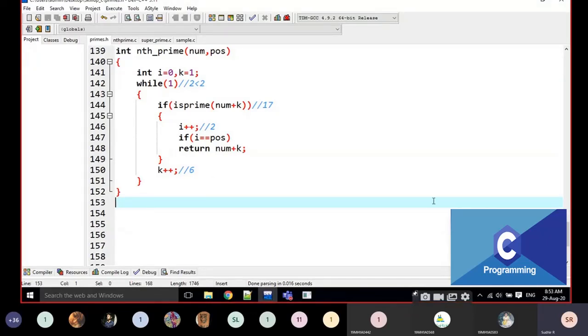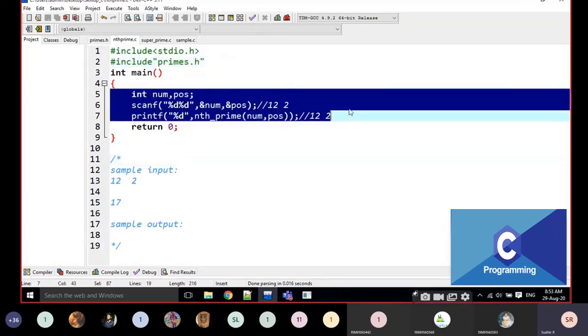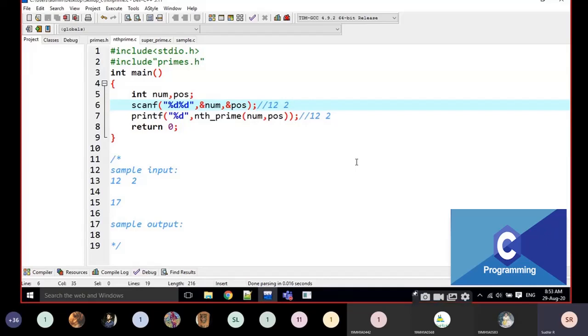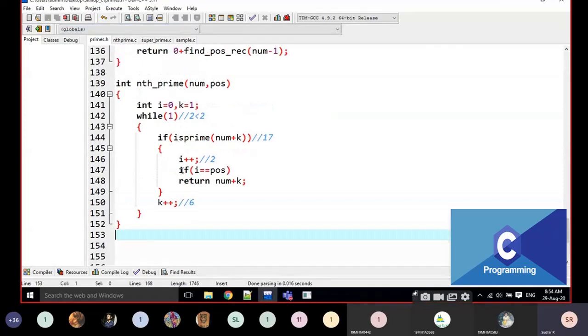Always don't think about how to write in a recursive manner. That is not that much. We can write, first of all, the functions is more than enough. The main function is very simple, only 3 lines. We are reading number and position, and just calling that function. What is the nth prime number of this number and that position? That's it. Is it clear, everyone, how I am working with this function?